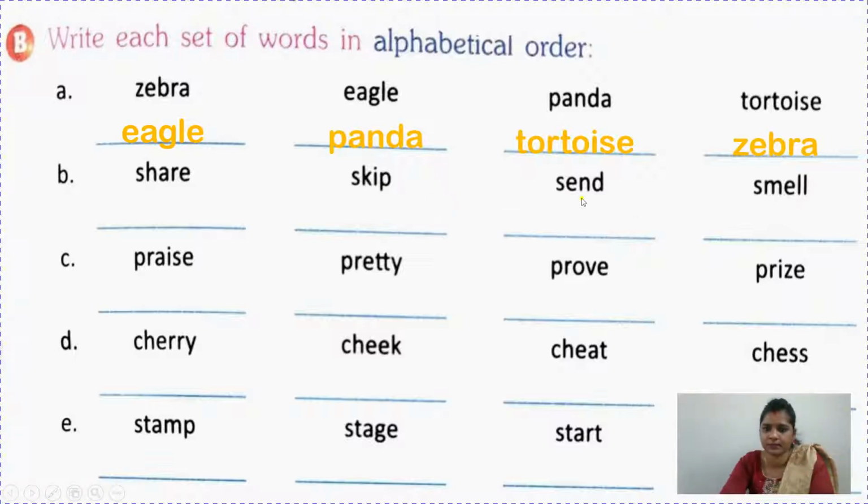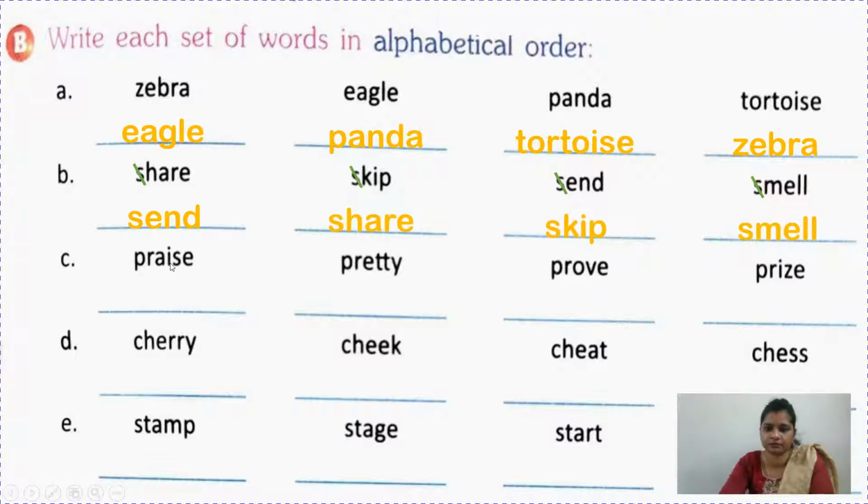Now share, skip, send and smell. The first letters are the same, so just strike it off fast. Then the second letters are H, K, E and M. We know E comes first, so we will write send. Then H, K and M. H comes first, then share, and in K and M, K comes and then M. So you have to write like this.